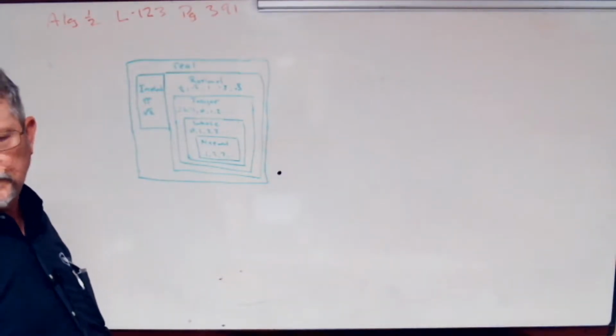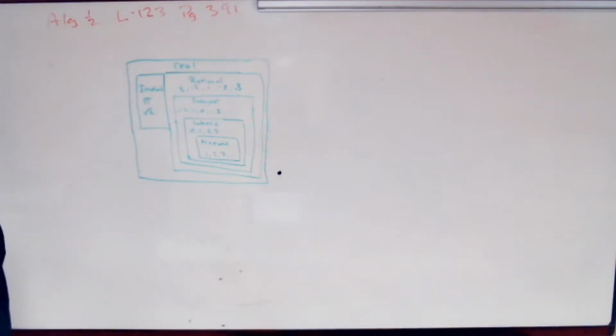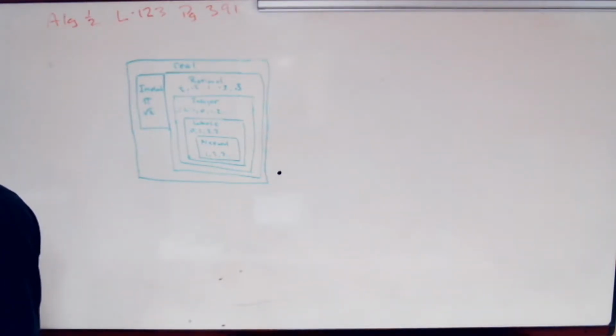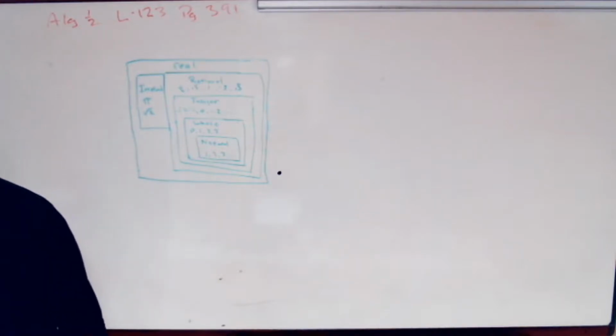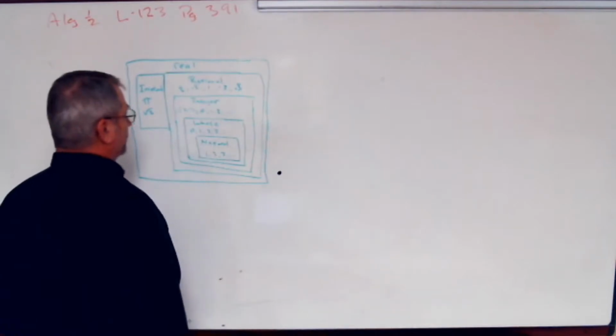Algebra Half, lesson 123, page 391. This is talking about subsets of the real numbers, okay? This is stuff you've had before a million times. All the numbers we deal with are called real numbers, okay?